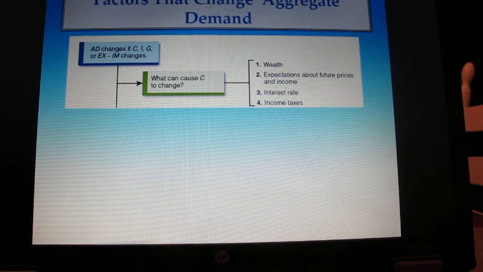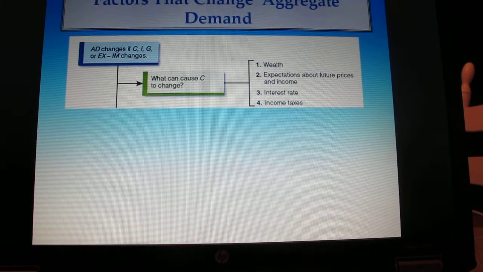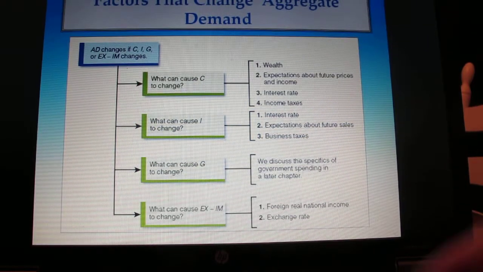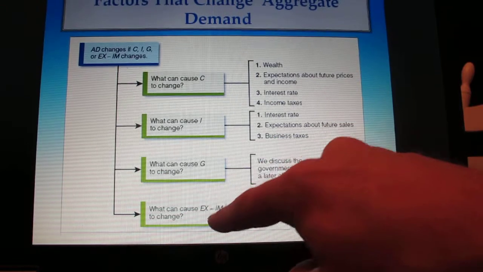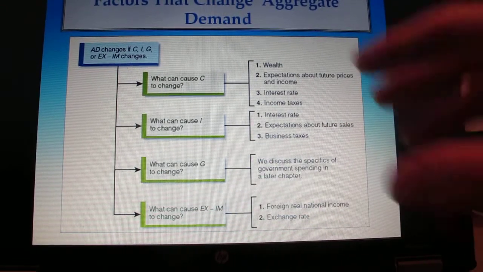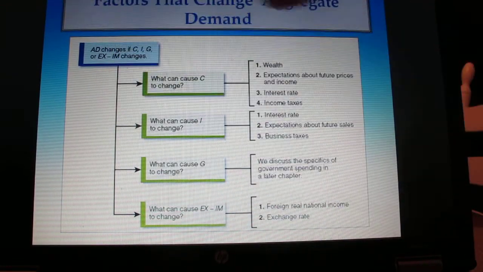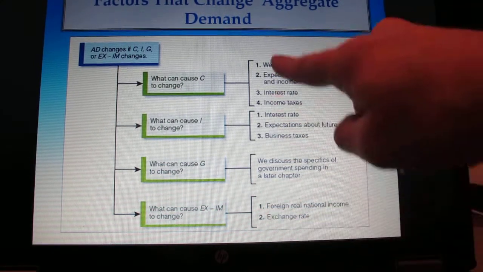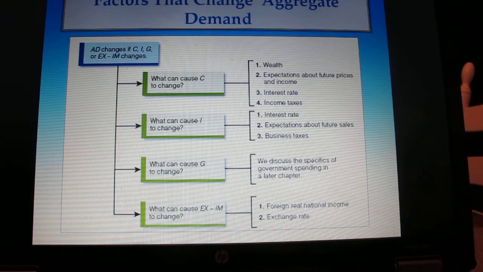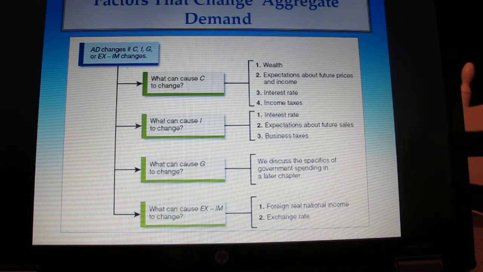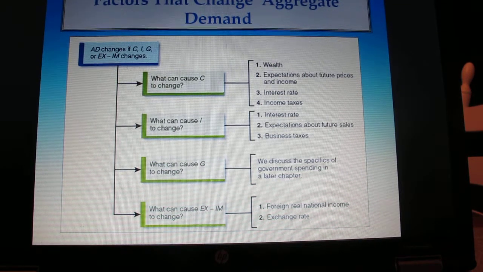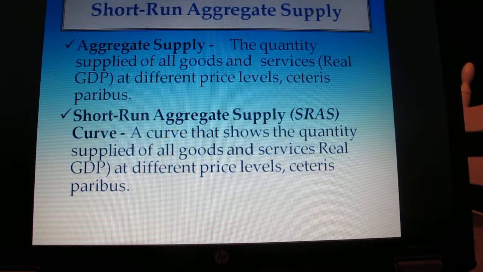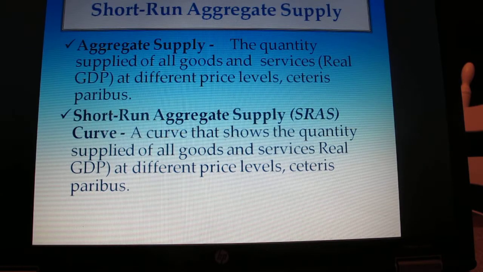So we mentioned several factors that could change aggregate demand. The main thing for your knowledge is that equation, C plus I plus G plus X plus M. Anything that could affect those variables could affect aggregate demand. And we went through a variety of them over here. This is a good slide that summarizes everything we've discussed up until now as far as what could affect aggregate demand.